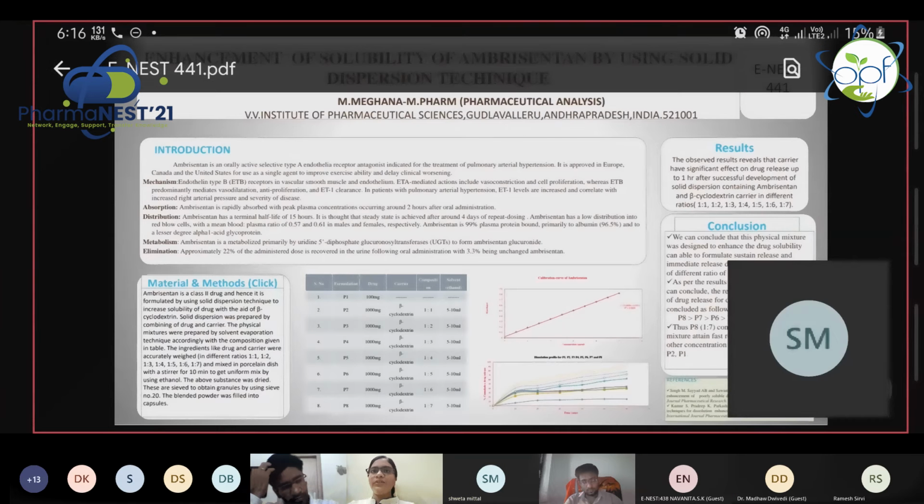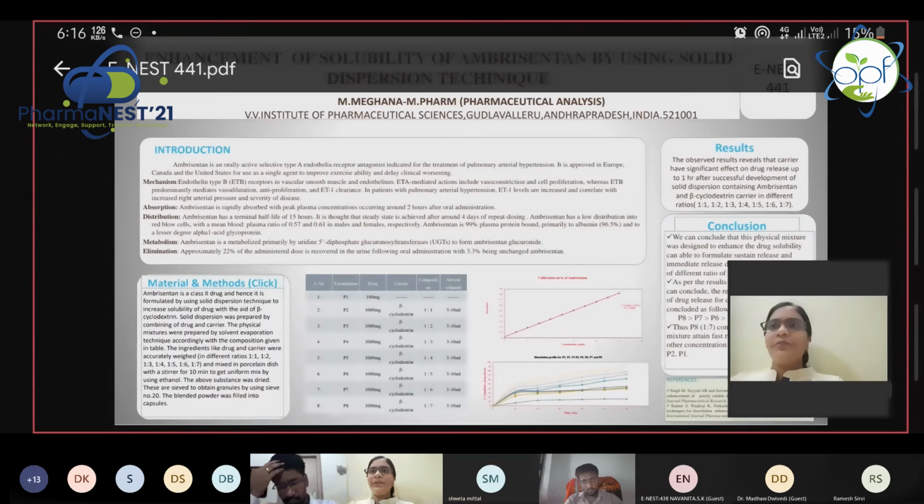Good evening to one and all. My name is Meghna. I am from VV Institute of Pharmaceutical Sciences, Gudlavalleru, Andhra Pradesh. My topic is enhancement of the solubility of ambrisentan by using the solid dispersion technique. The main aim of our experiment is to increase the solubility of the ambrisentan drug.